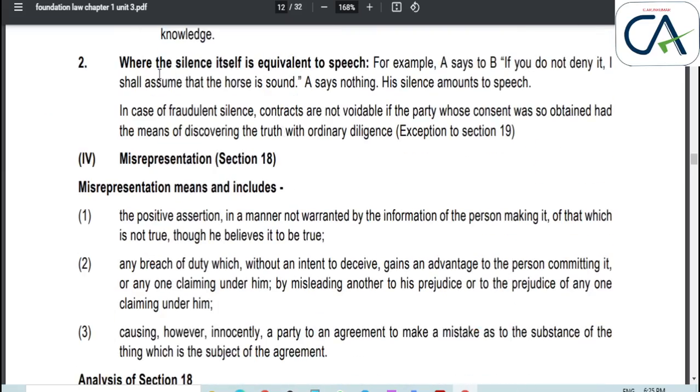The second category is where the silence itself is equal to speech. Here we can see this example: A says to B, if you don't deny it, I shall assume that the horse is sound. A said nothing. Here A says nothing, then his silence is equal to speech.